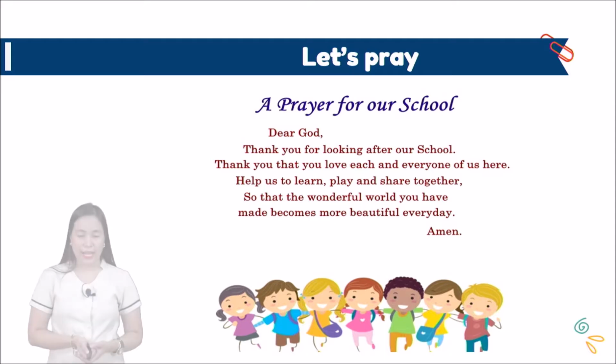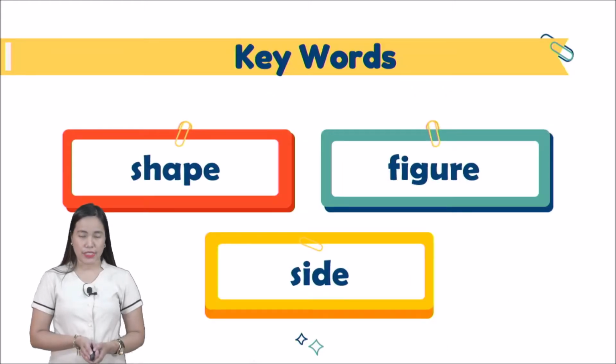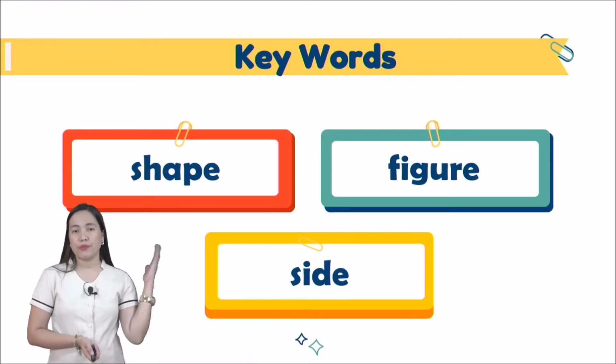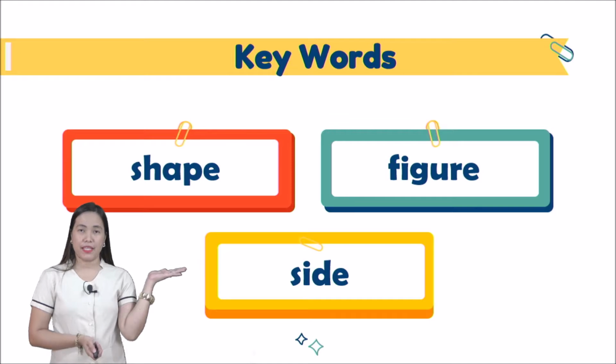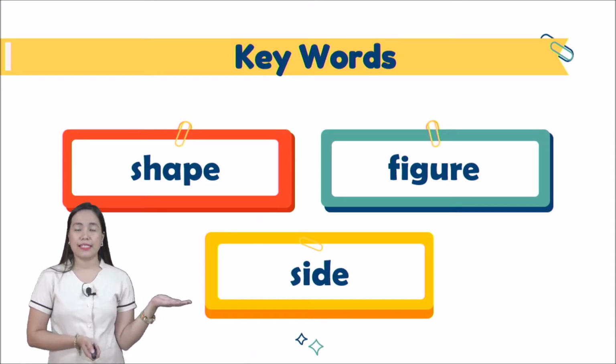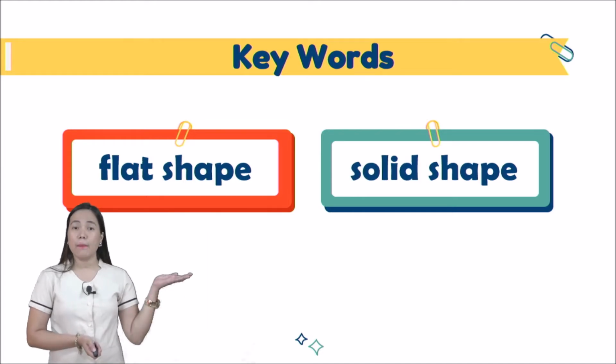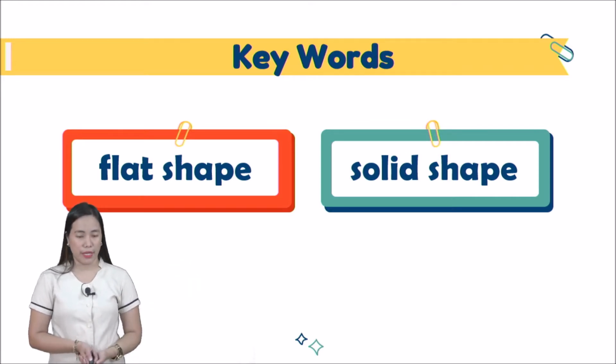Amen. Now, kids, let's have the keywords for our passage. The first one is shape. Can you repeat it? Shape. Very good. Next, figure. Again, figure. And the last one is side. Again, side. Next one, flat shape. Again, flat shape. And the last one is solid shape. Solid shape. Okay, let's discuss them one by one.